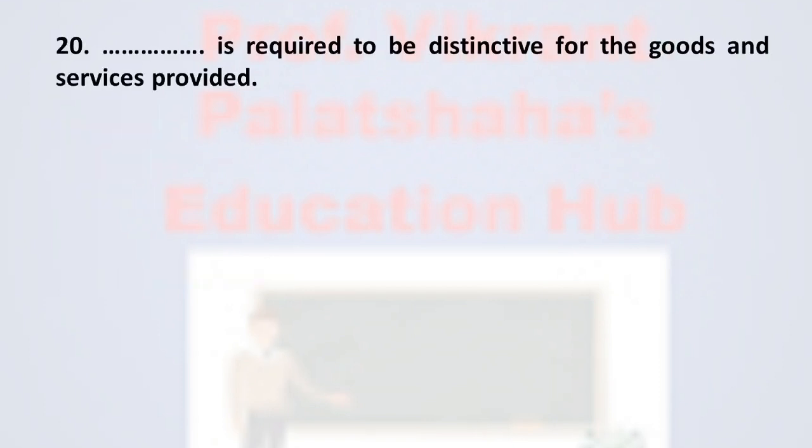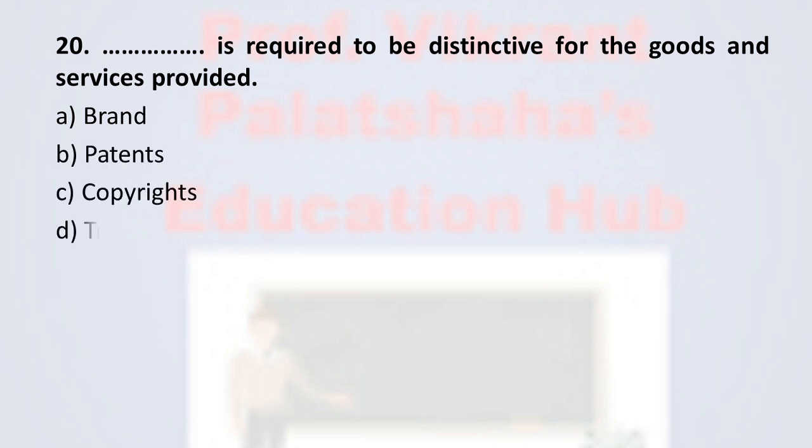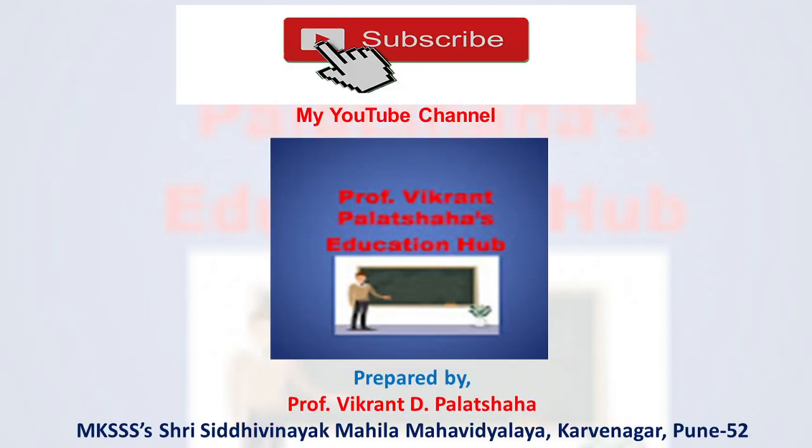And now the last question, number 20. Dash dash is required to be distinctive for the goods and services provided. Option A brand, option B patents, option C copyrights, and option D trademarks. And the correct option is option D trademarks. So in this way, in this video, dear students, we have studied the multiple choice questions of unit number 3 financial accounting second.